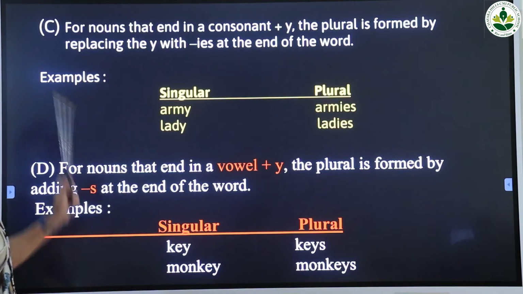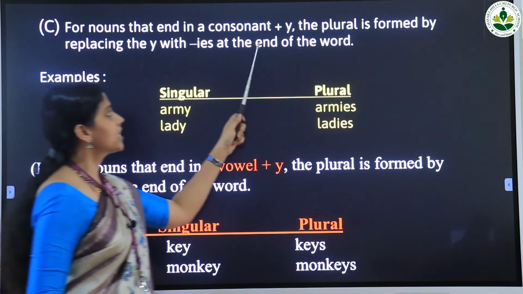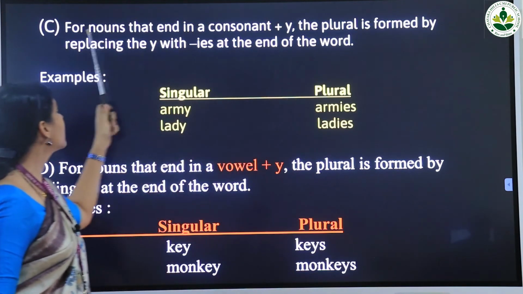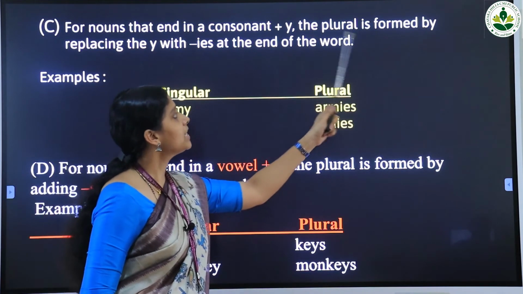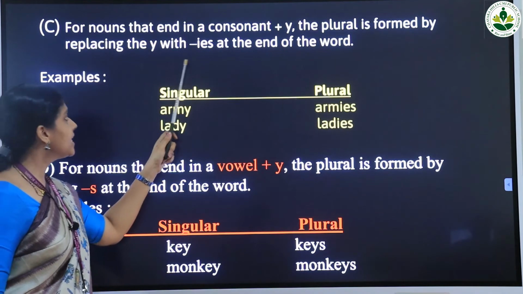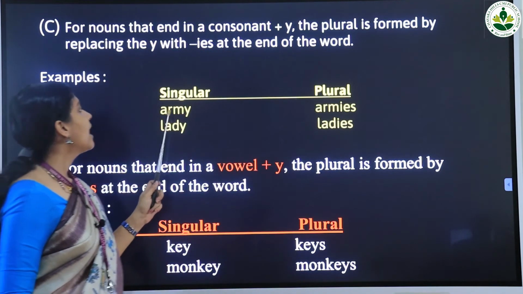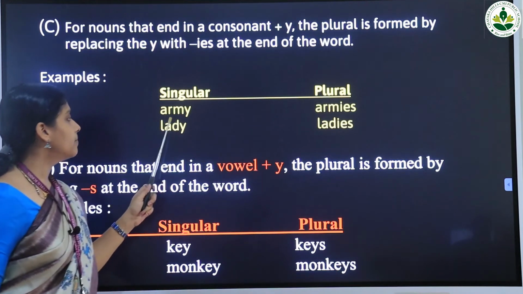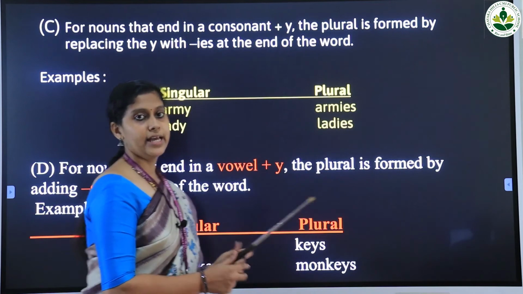Next one, for nouns that end in a consonant plus y, the plural is formed by replacing the y with ies at the end of the word. Look at the examples. The word is army and the plural of the word army is armies.